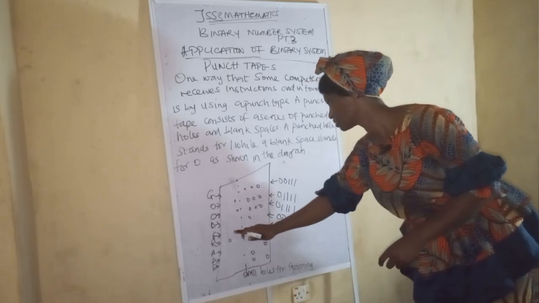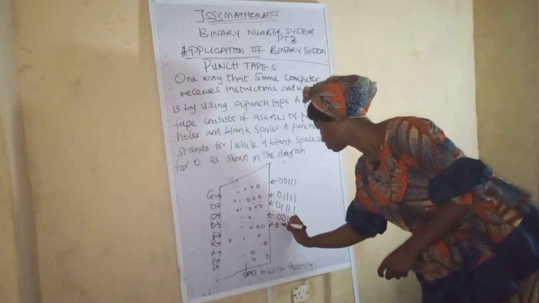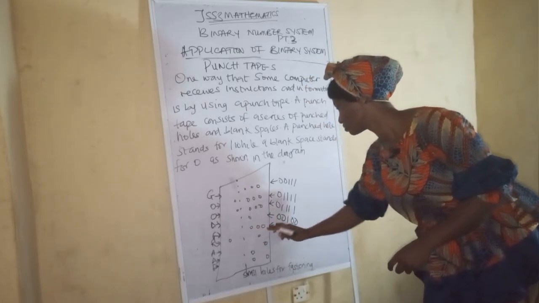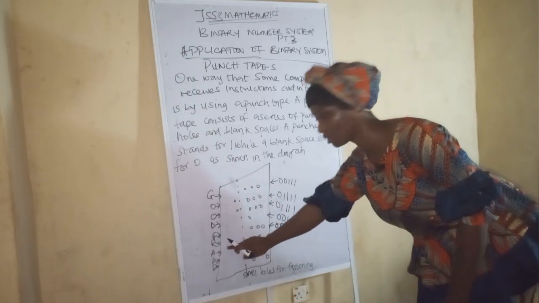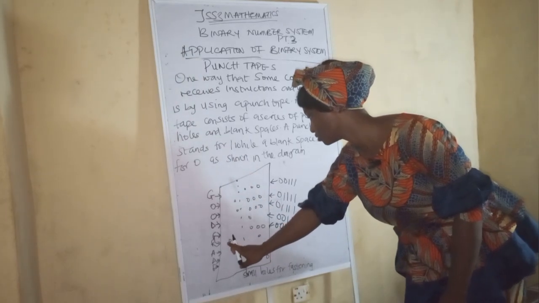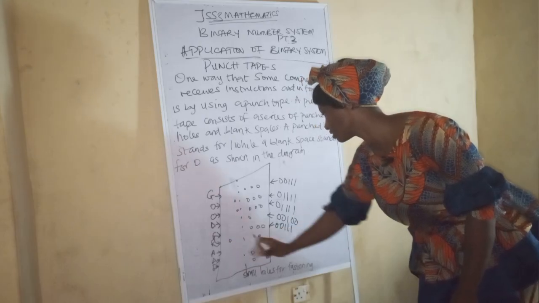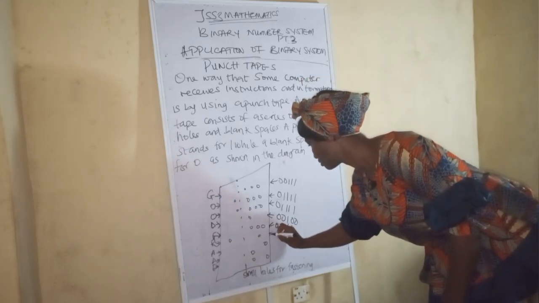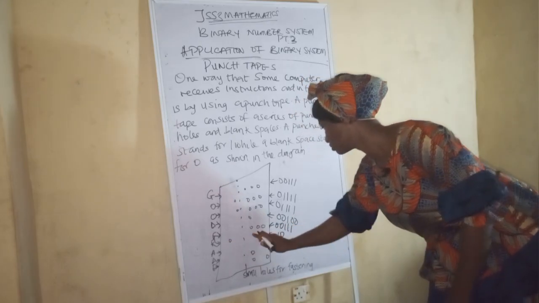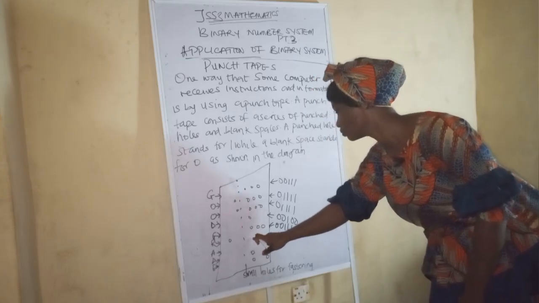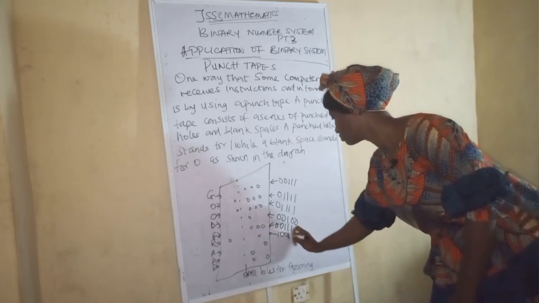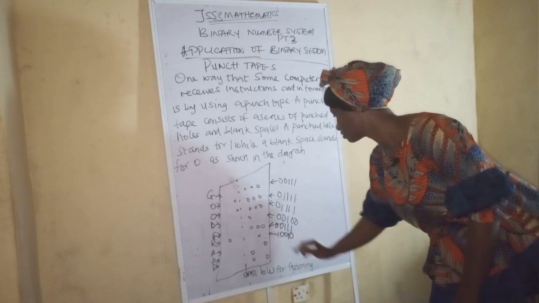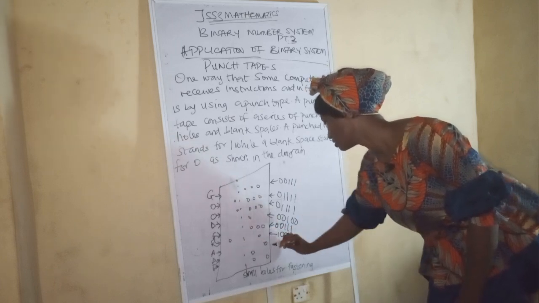So now this space is 0, and it is 2. This one is 1, 1, 1. Then the next one is R. Are you seeing it now? So we have 1 hole here, but we don't have it here. So we have 1, 0. So this one is now 1. This one is 0 again. Then we have 1 hole here, but we didn't have any hole here. So the next one is A.